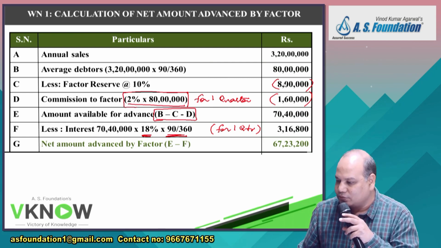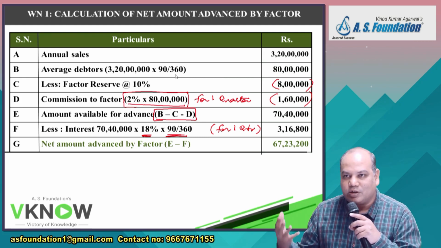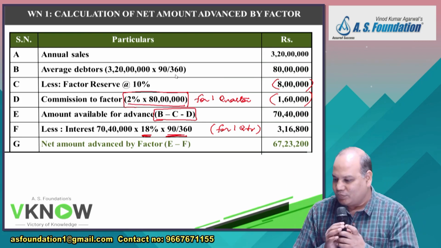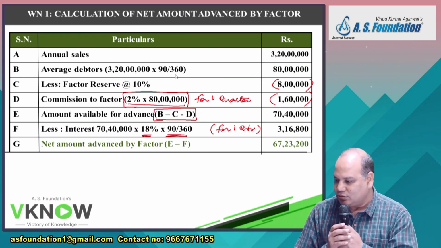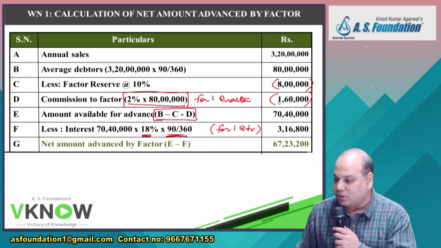Think you are a factor. Instead of 90%, suppose I make it 50-50. But commission will be calculated on the full amount only, because you will say, I have to recover every amount. Okay. So now your answer is 67,23,200. So it does not matter whether you write this here or this here, but the amount should be the same. These two figures cannot be changed.